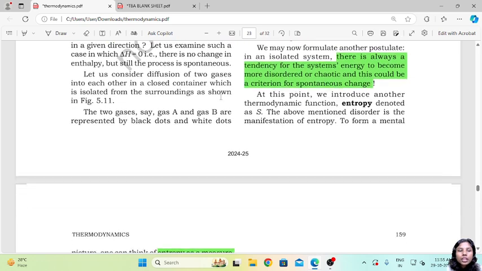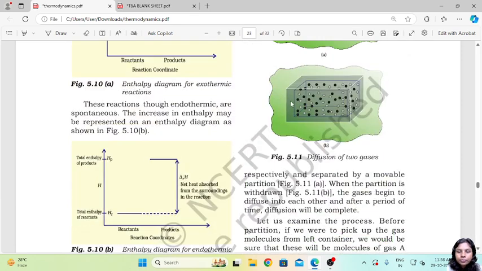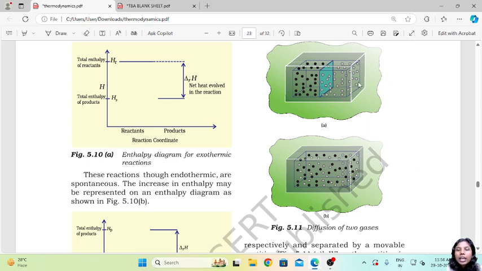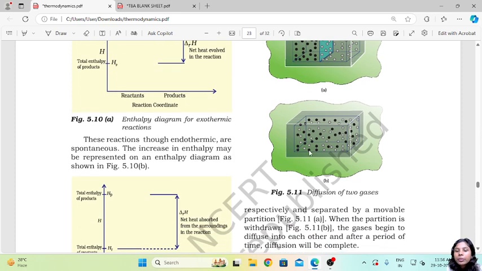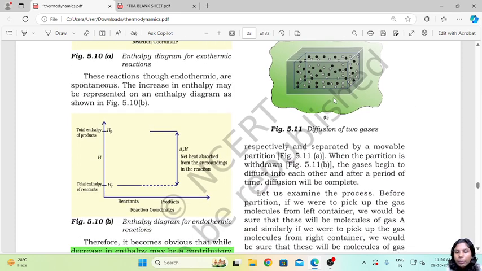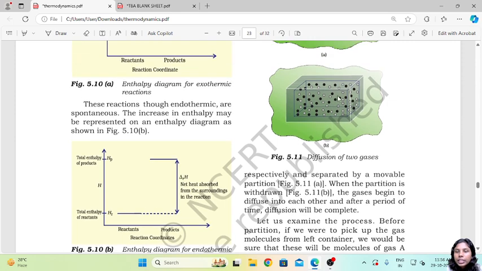How is it spontaneous? Let us consider diffusion of two gases into each other in a closed container which is isolated from the surroundings. Say we have these two containers. On one side we have molecules of gas A, and here we have gas B molecules. And here we have a movable membrane. Now what will happen if you remove this membrane? Obviously there will be some kind of mixing. Both of them will mix evenly throughout.